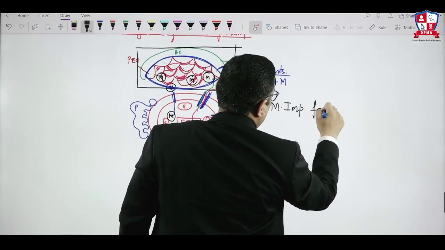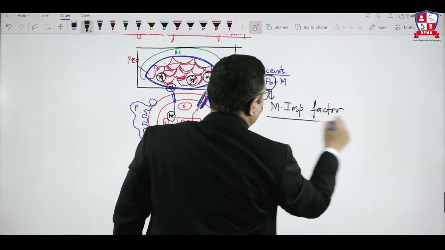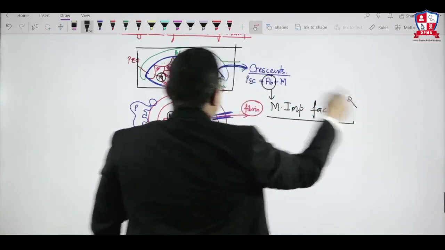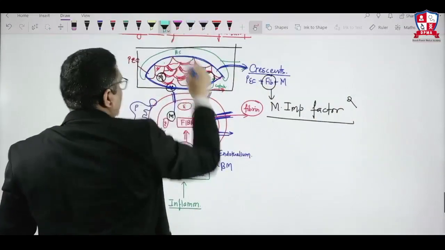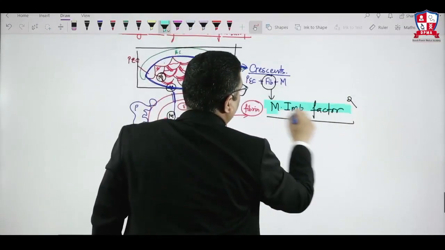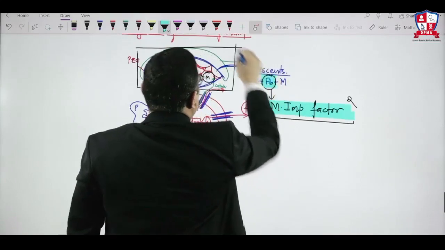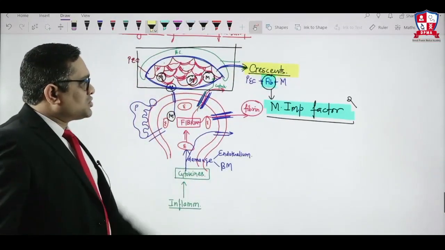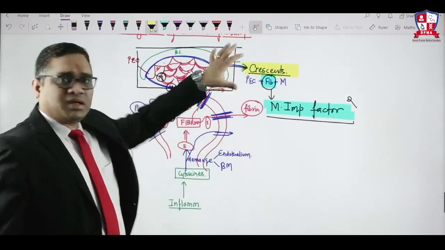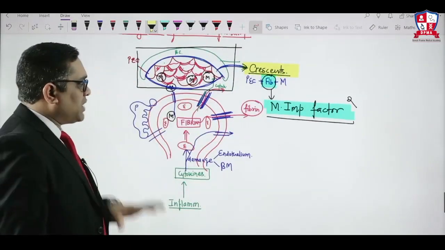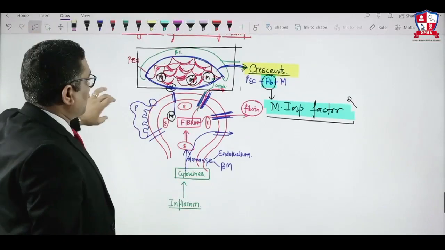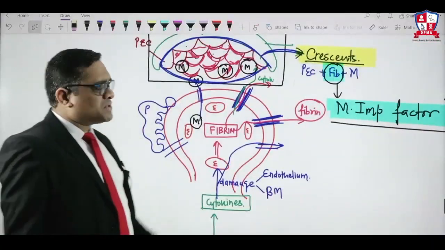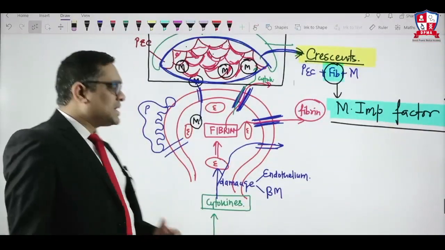So that is the most important MCQ from this. And this is a conceptual question, not a single-liner MCQ, right? The most important factor for crescent formation is fibrin. So we have to keep that point in mind when the examiner asks this question. These are the important things which we have to understand when the examiner is asking.